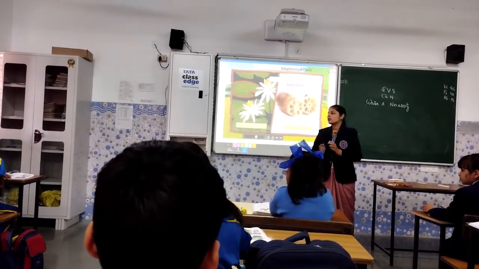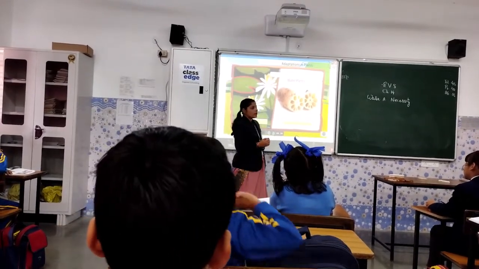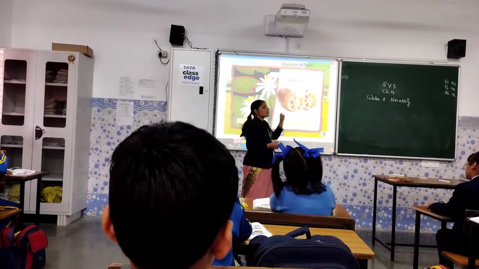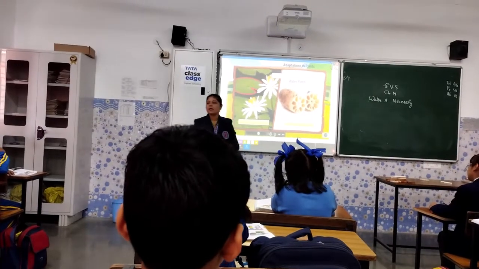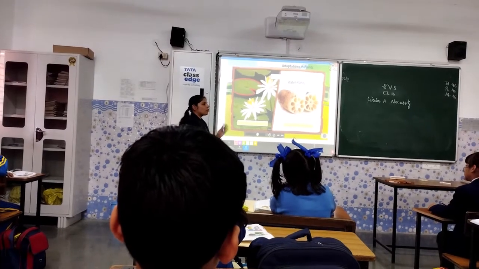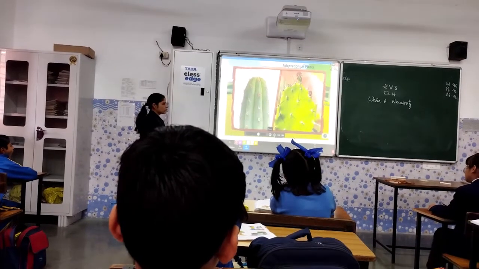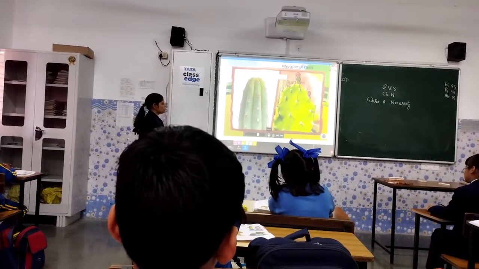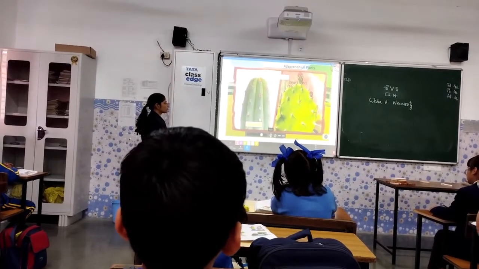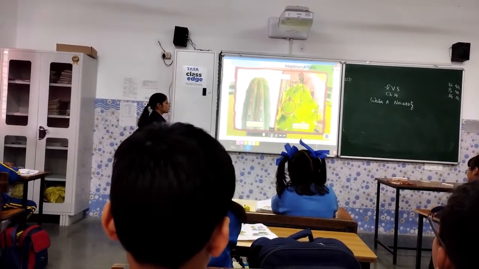It is light. So in the same way, when we are talking about the stem of your lotus plant, it is hollow from inside. Can you see these holes? These holes make the stem of lotus light. That's why the leaves of lotus can float on the water. Cactus, which grows in deserts, has spiny leaves that help save water. The green fleshy stems store water and make food for the plant.